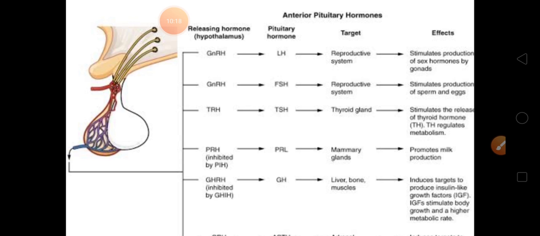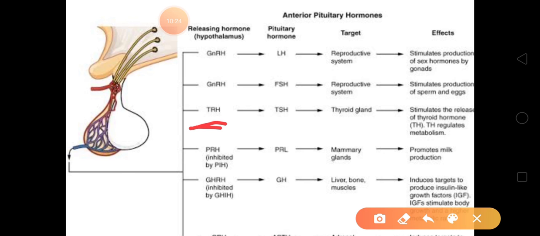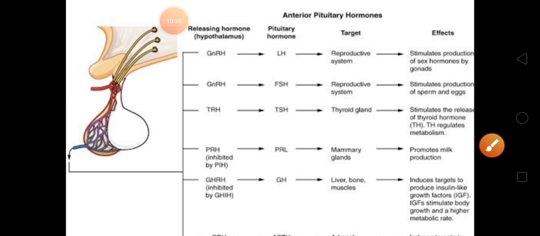Let's take the next one, that is TRH, thyroid releasing hormone. Then we will get thyroid stimulating hormone. It will go to the thyroid gland and affect metabolism, where thyroxine will be released. Then we have PRH, prolactin releasing hormone.